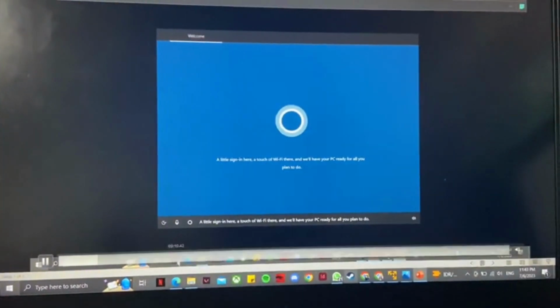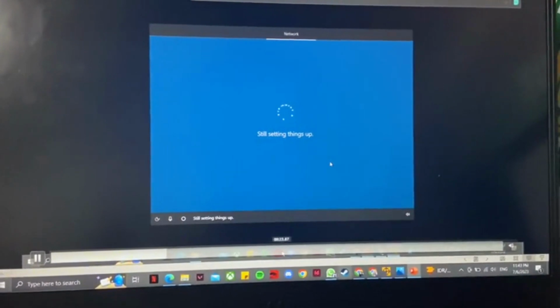For Wi-Fi there, and we'll have your PC still setting things up.